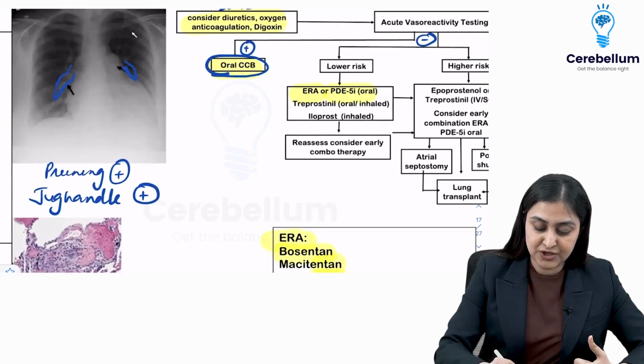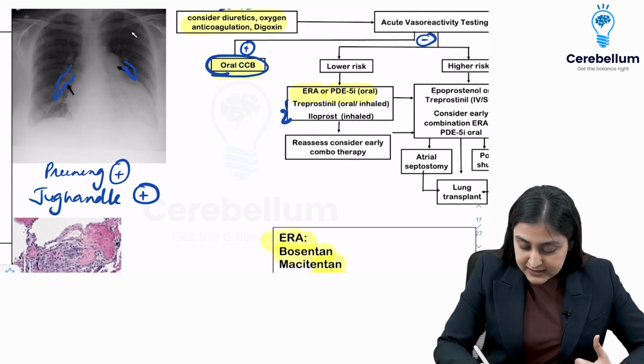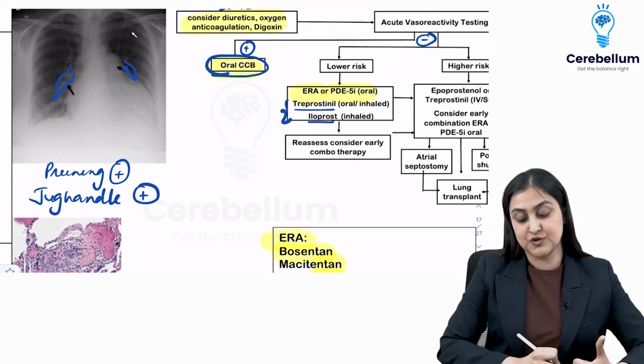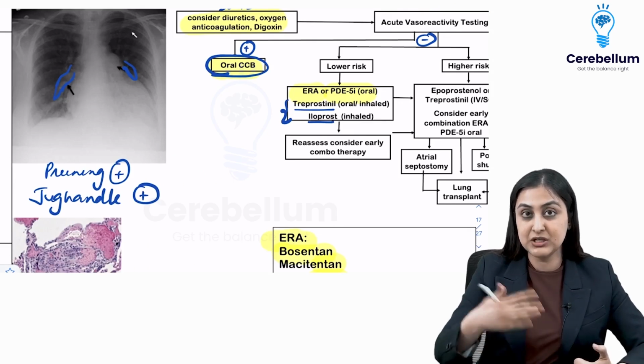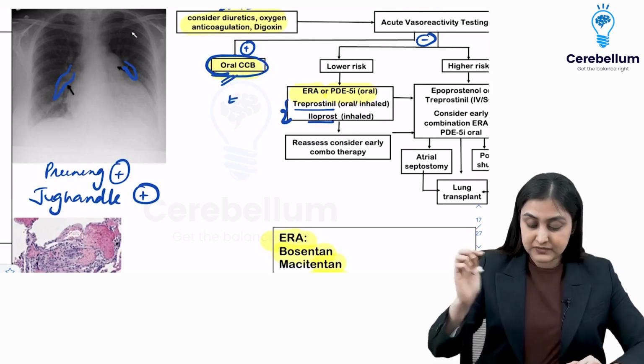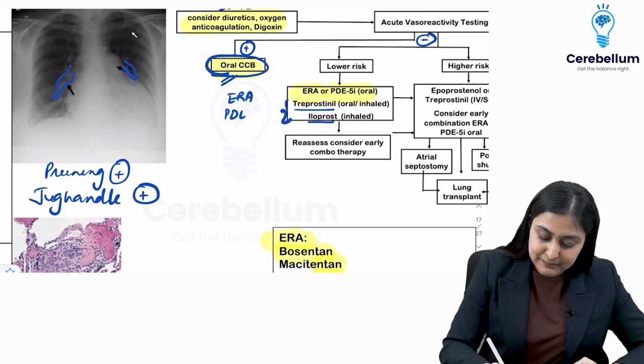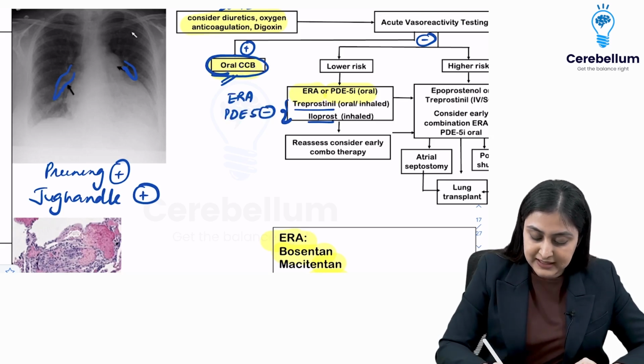If the patient does not respond, then you can start on prostacyclins such as treprostinil or iloprost. So remember the step up here. First line, if they are responding, it's calcium channel blockers. Otherwise, it's endothelin receptor antagonist followed by PDE5 inhibitors and then you give prostacyclins.